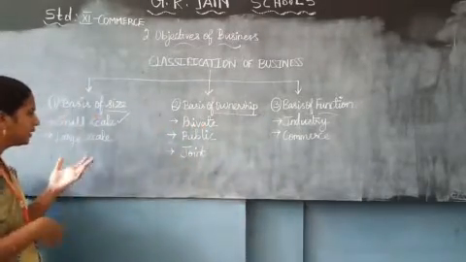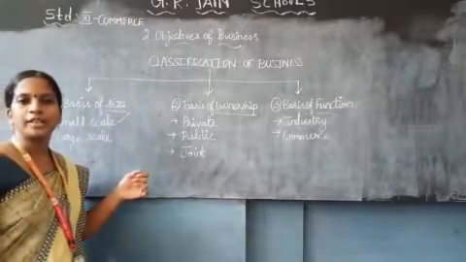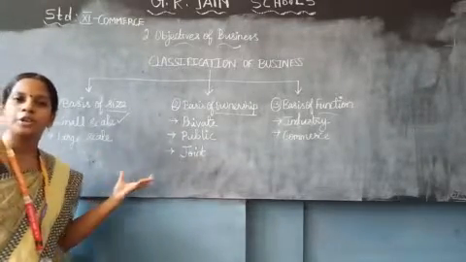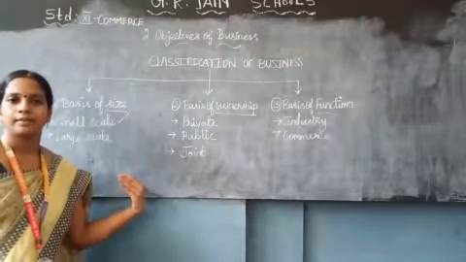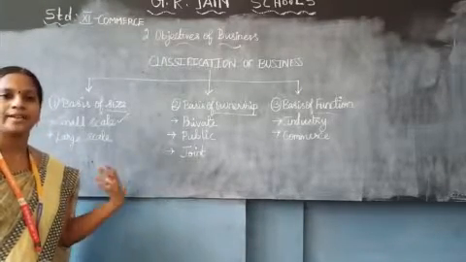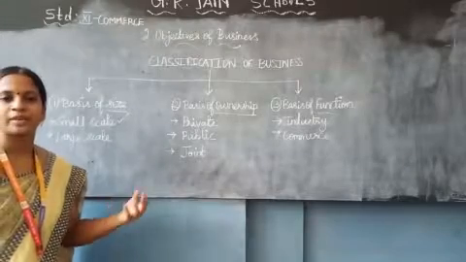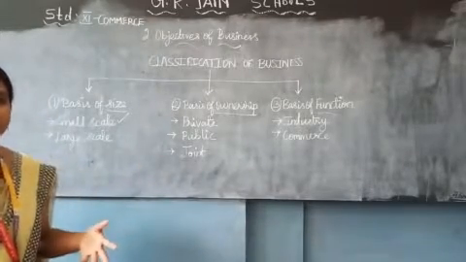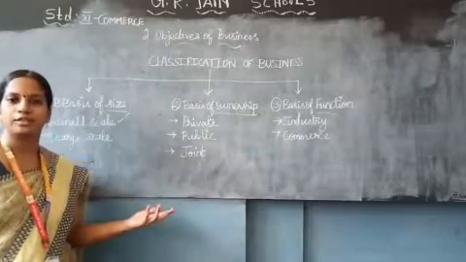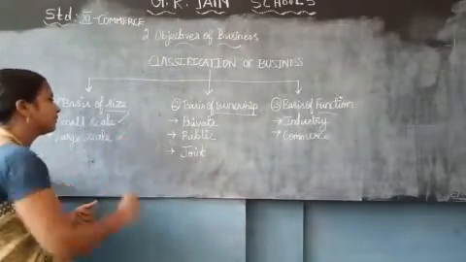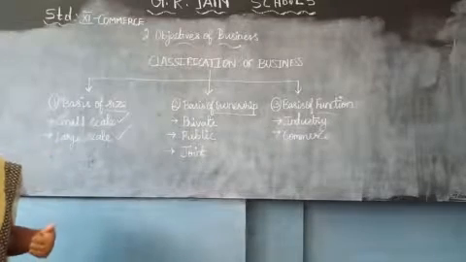The best example for the larger scale is the same edible oil. Here I am not going to use the traditional wood channel at all. Here I am going to use the oil mills. The machines will be extracting the oils from groundnut or sesame seeds. Per day itself I will be able to get many liters of oil. So that will be the best example of the larger scale.